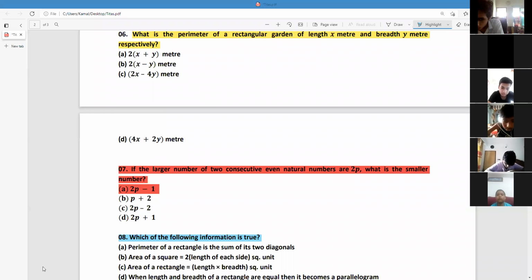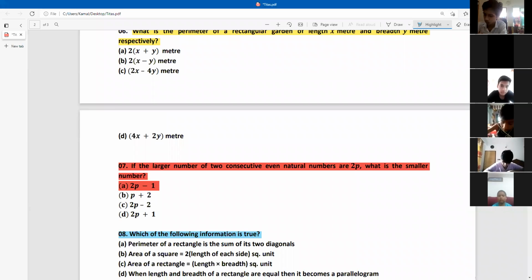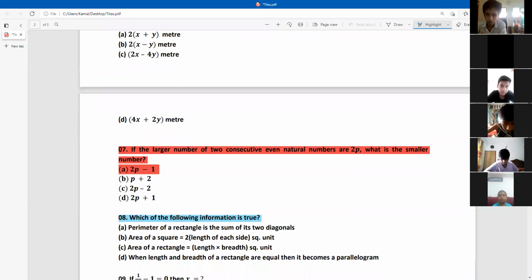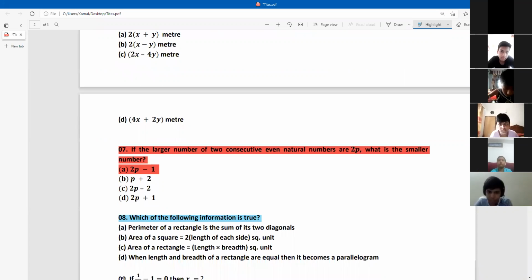Okay, I think someone is still writing number 6. Yes, definitely, you have to write all the options. This is information based, so you can take a screenshot also. Also, you can write all the options here. One of the most important MCQs from chapter 5.